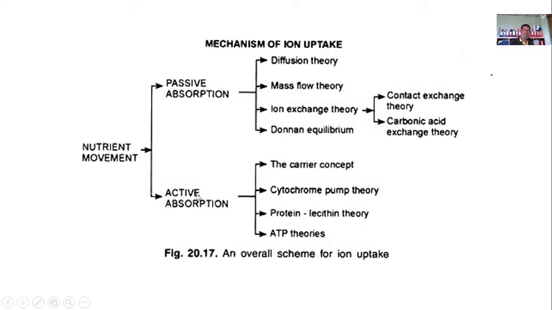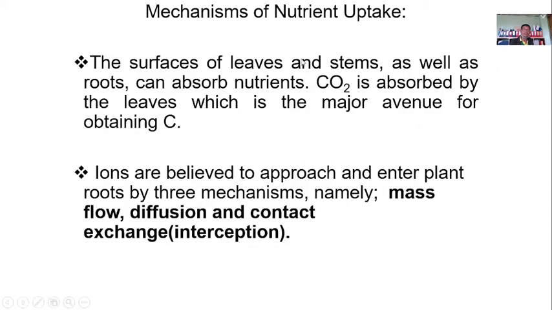For the active, how do we differentiate passive and active? So, mechanisms of nutrient uptake. How are these nutrients taken in by the plants?